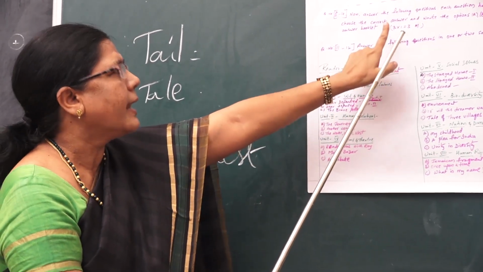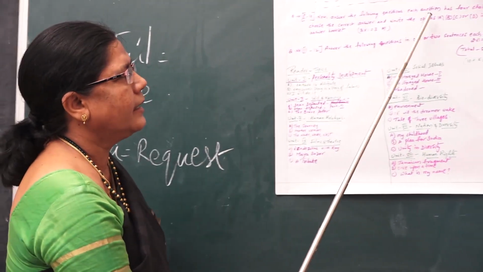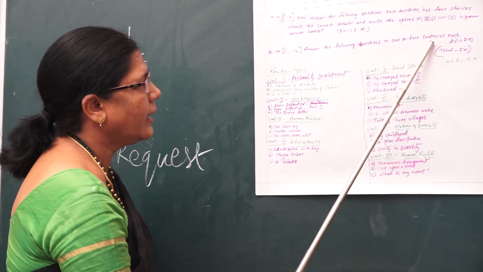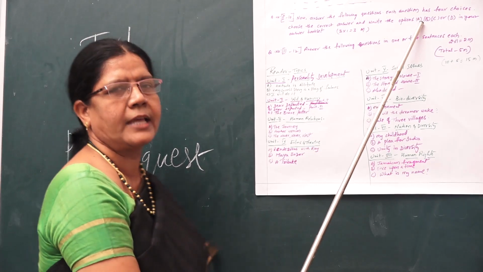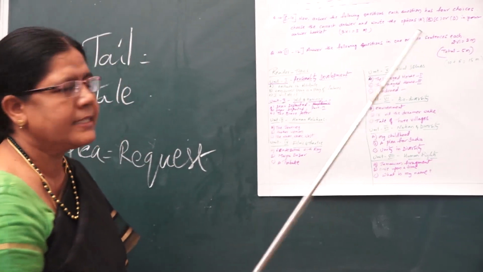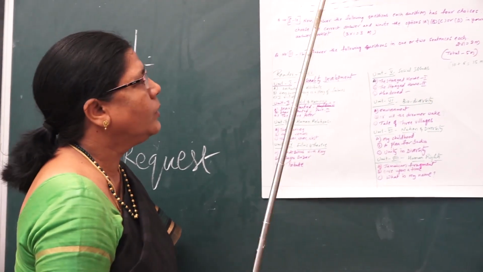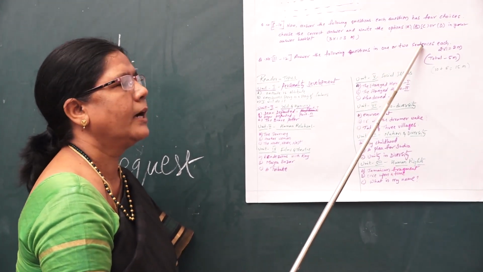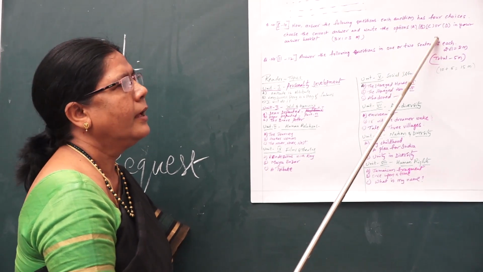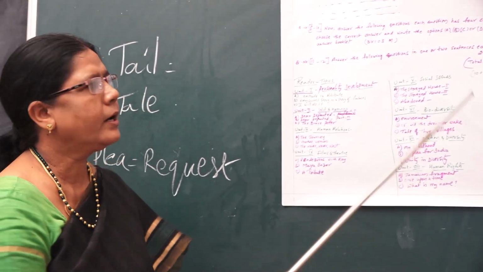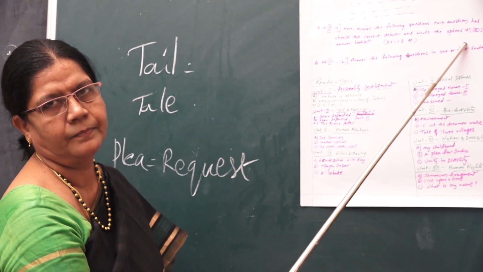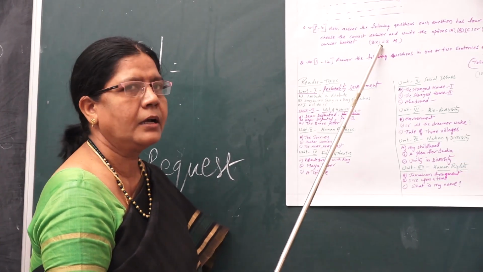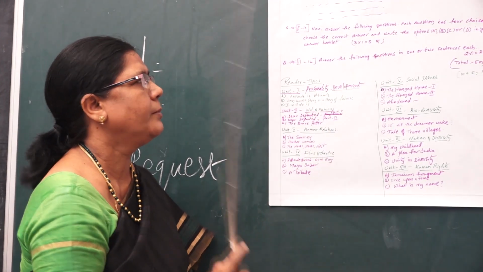If your answer is A, you have to write A in the bracket. If it is B, write B; C or D. Always use capital letters. Once again I repeat, if it goes wrong, just put an arrow mark or a wrong mark and rewrite it correctly. Don't overwrite the letters. These are multiple choice questions. Each question carries 1 mark, 3 into 1, 3 marks.